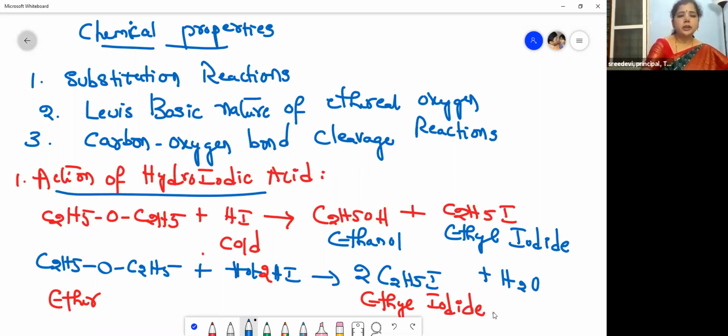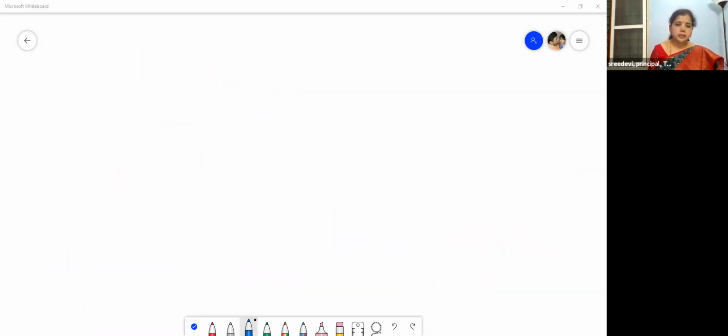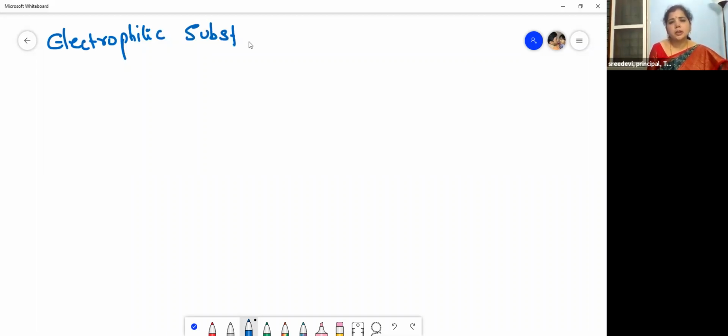So now let us move to the next property of these ethers. The properties of ethers are very simple to understand, children, right? Coming to the next one, here I will tell you the electrophilic substitution reactions in anisole. What is anisole? Just recall what is anisole. It is an aromatic ether, isn't it? Electrophilic substitution in anisole. Anisole, right?